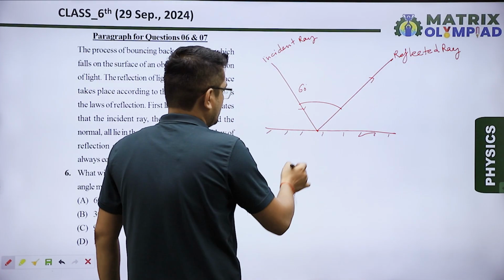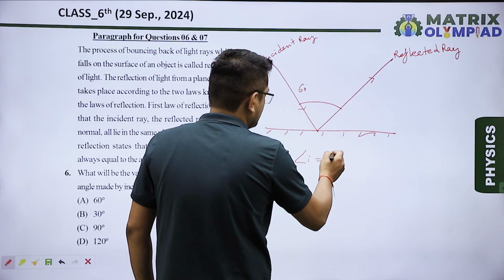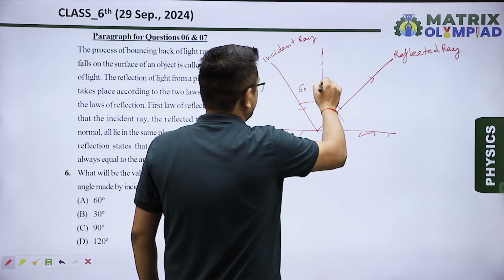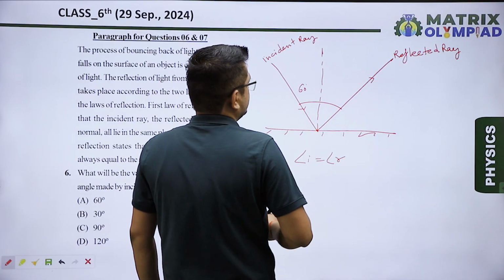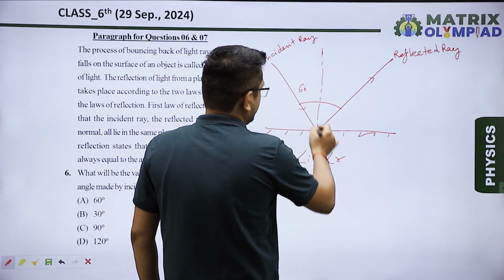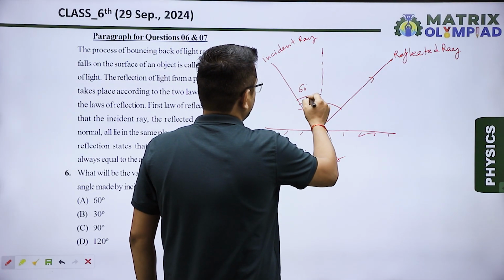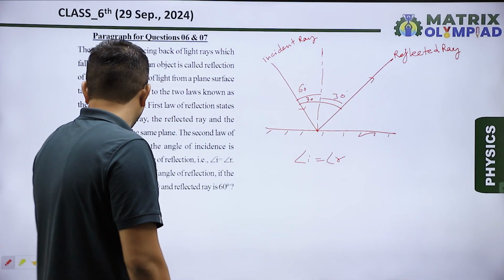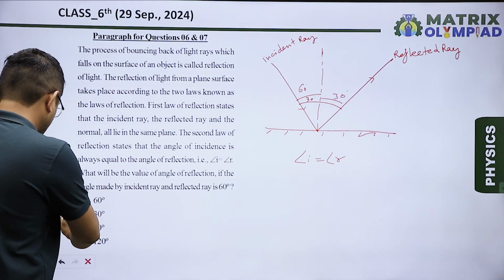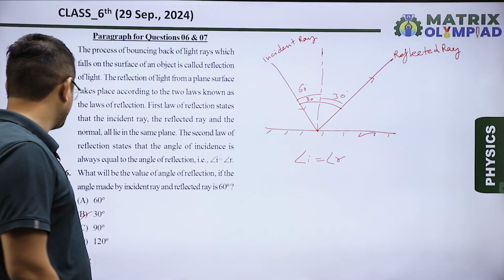So from second law we know that angle I is equal to angle R. So let us draw a normal. So if total angle is 60 degree and angle I is equal to angle R, so this angle will be 30 degree and this angle will also be 30 degree. So our correct answer will be option B.